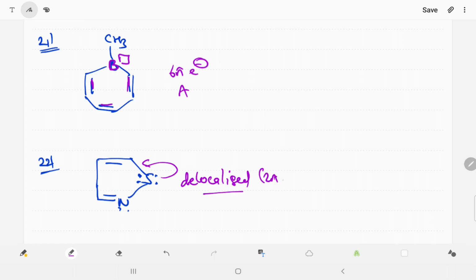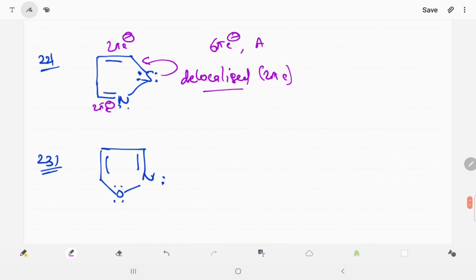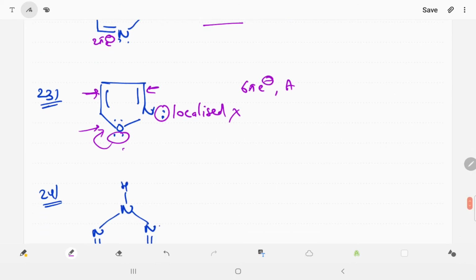So 2 pi electrons from this, 2 pi electrons from this, 2 pi electrons from this. This lone pair is not counted. Total is 6 pi electrons, which means aromatic. Now question number 23. This is a localized lone pair, not counted. Of the two lone pairs, one is delocalized, so we can count it. So 2, 2 and 2, 6 pi electrons means aromatic.